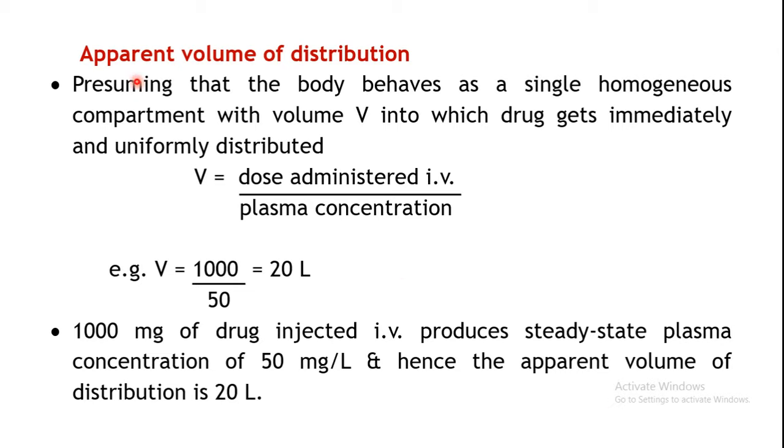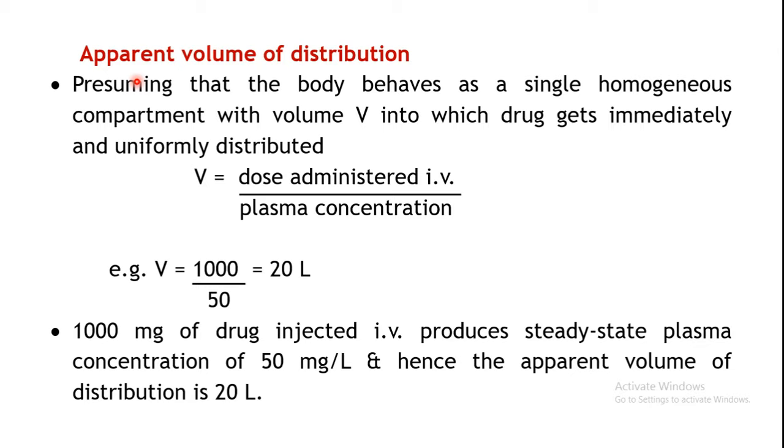Now there is one particular concept called apparent volume of distribution. What is the parameter which helps you identify how the drug is distributed? That parameter is apparent volume of distribution.